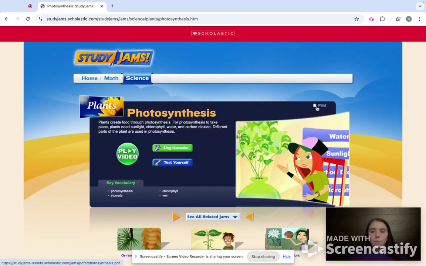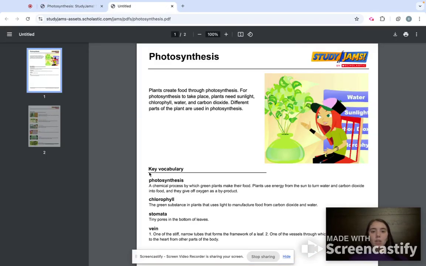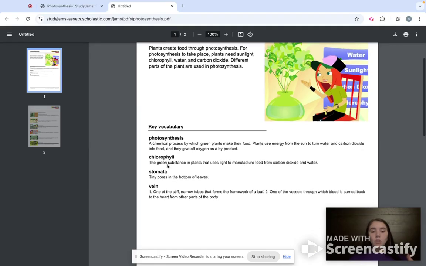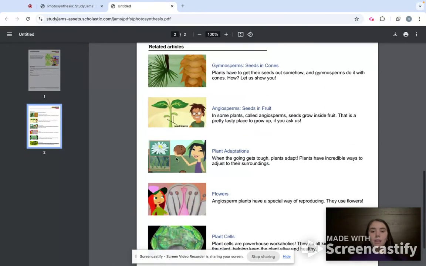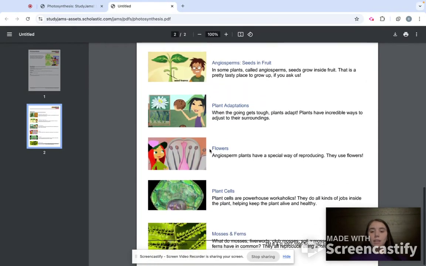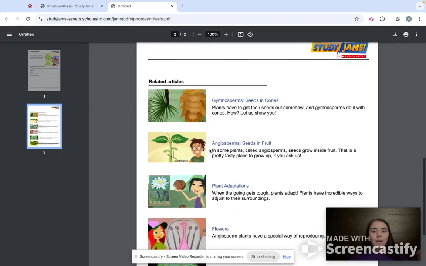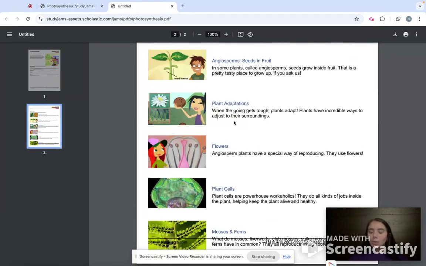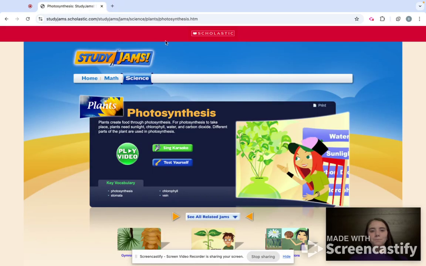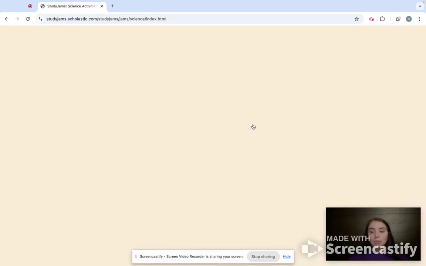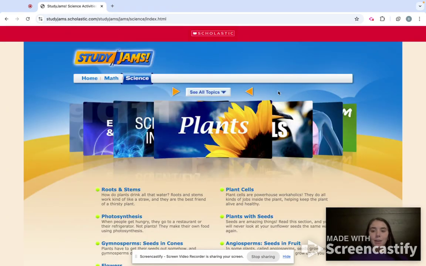When I click print up here, I think this is going to give me the option to, yeah, this gives us the option to print the key vocabulary, and there are all of the related articles. So if you had a teacher friend that was struggling to find things related to photosynthesis, you might print this for her and say, here are some great articles on StudyJams that are related to that topic.